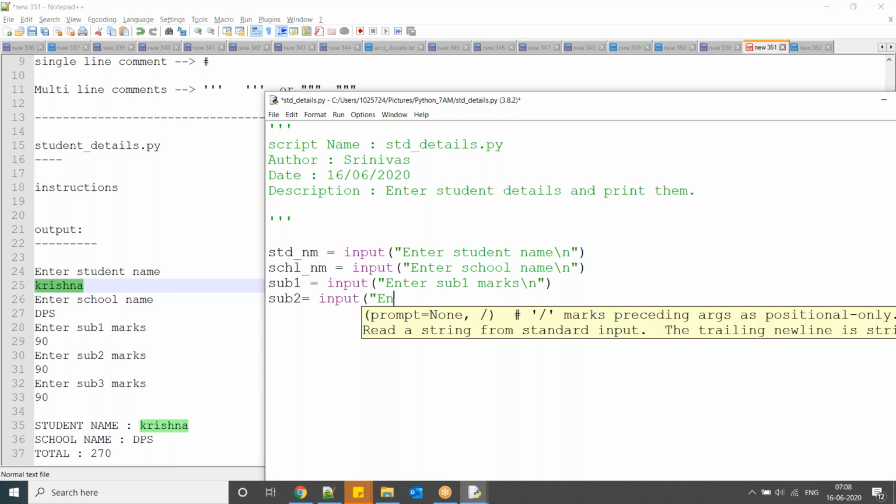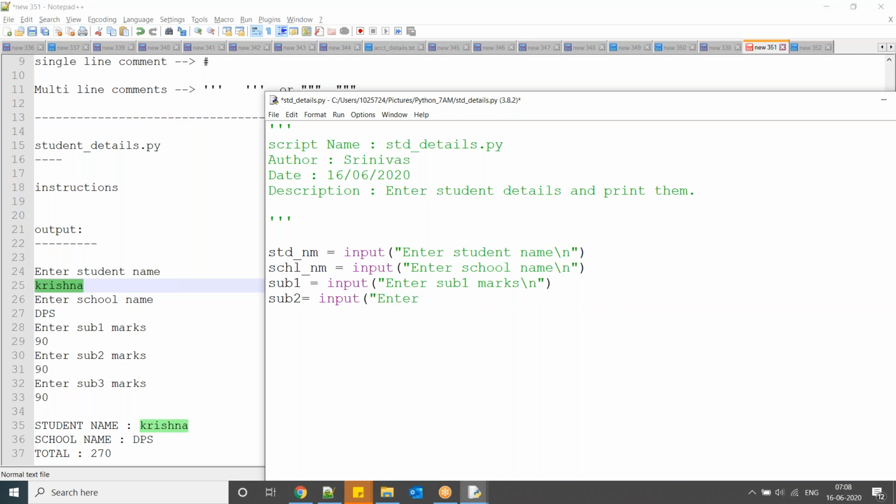Okay, no problem. But some languages, like shell script, okay, that is also a matter.